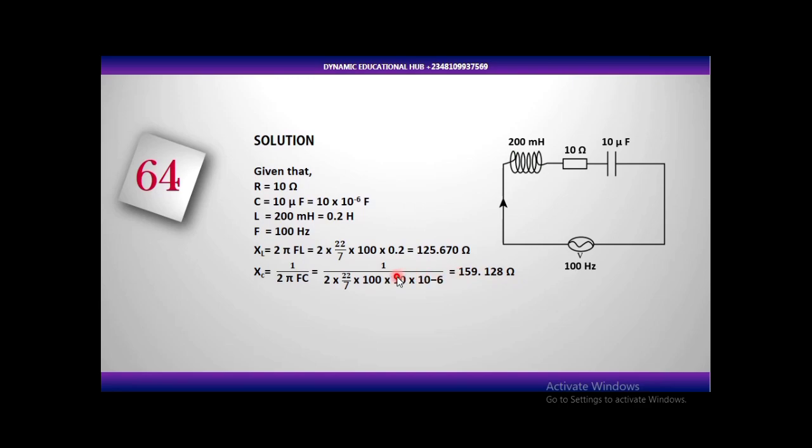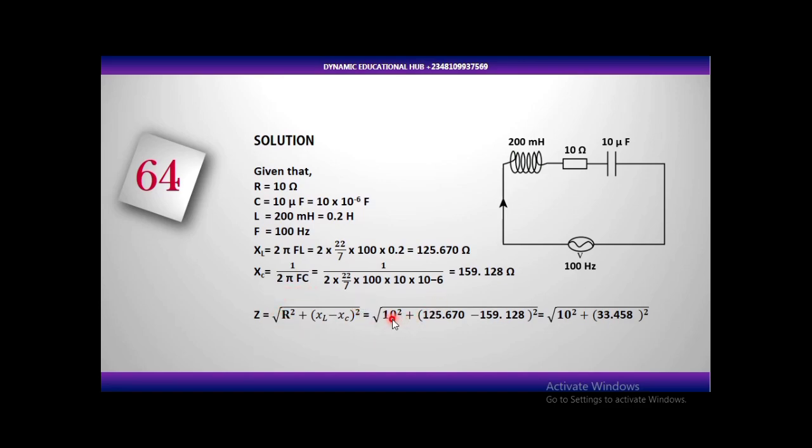Inductive reactance is the opposition to the flow of current offered by an inductor. Capacitive reactance is the opposition to the flow of current offered by what? A capacitor, and we've calculated it. Now if you have a combination of resistor and inductor, or resistor and capacitor, or capacitor, resistor and inductor, that is when you have the next opposition to the flow of current, which is going to be our impedance. So this Z is impedance.